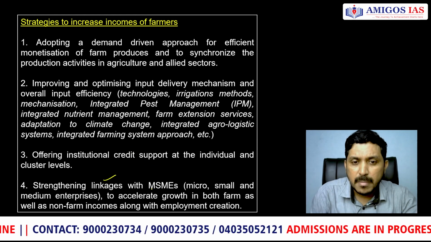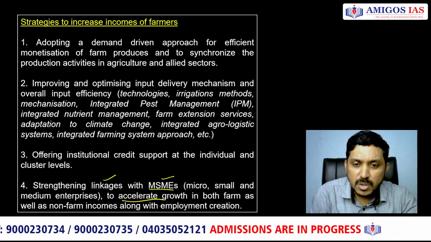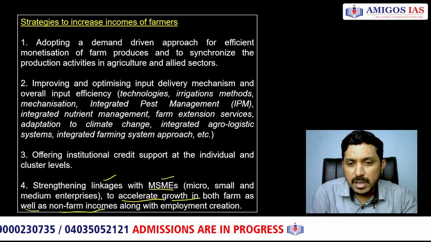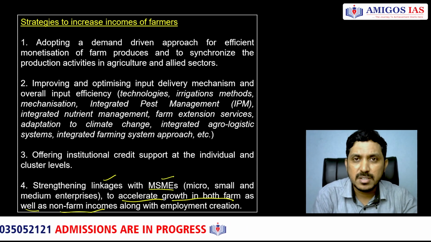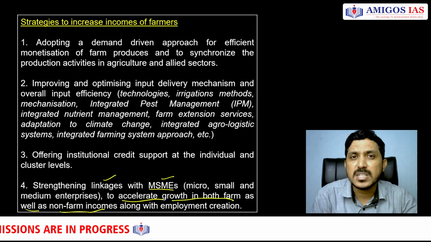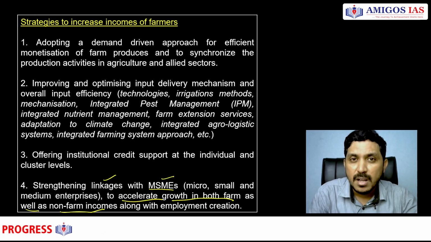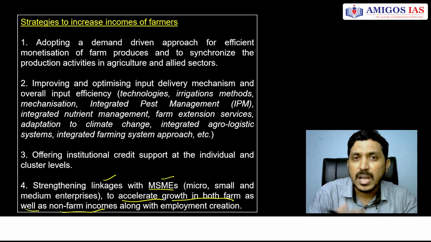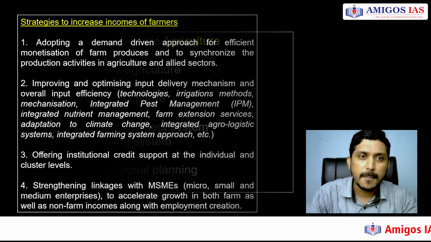Strengthening linkages with micro, small, and medium enterprises, small scale industries, to accelerate growth in both farm as well as non-farm incomes along with employment creation. It means we are integrating agricultural production with small scale industries so that there are more employment opportunities. You can sell your produce to the MSMEs, or you can use the implements manufactured by the MSMEs. That means integration of MSMEs with agriculture will also help farmers increase their incomes and give them employment opportunities as well.